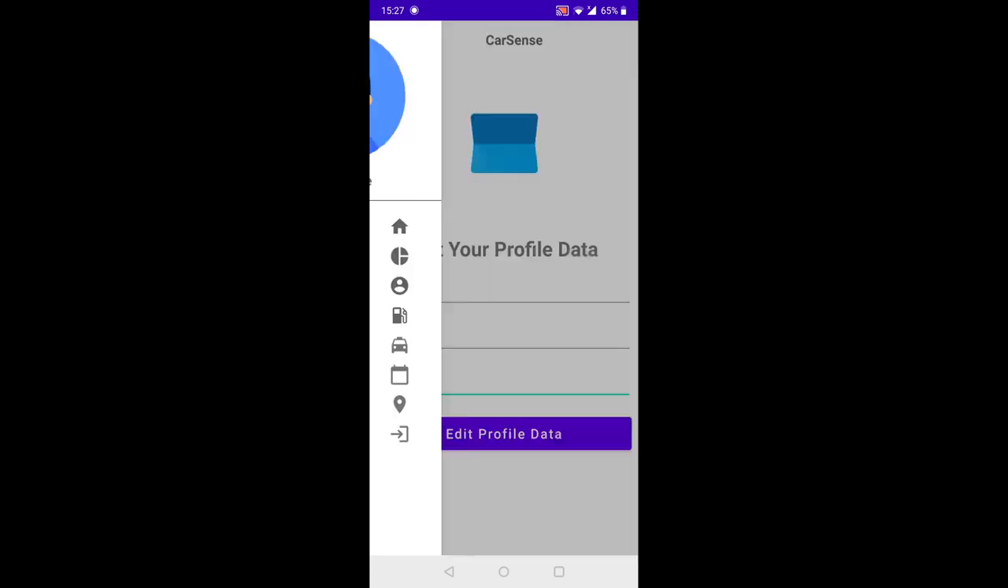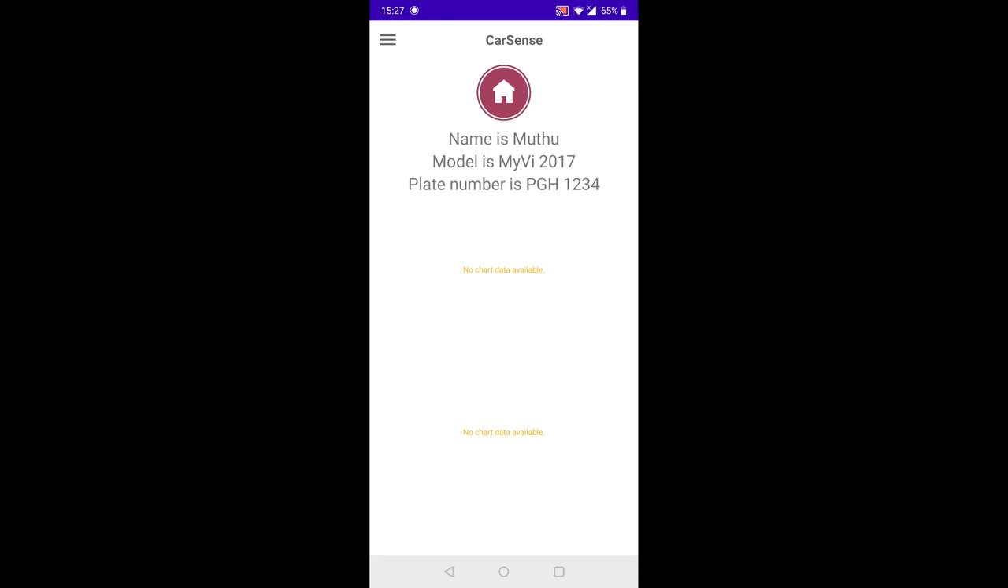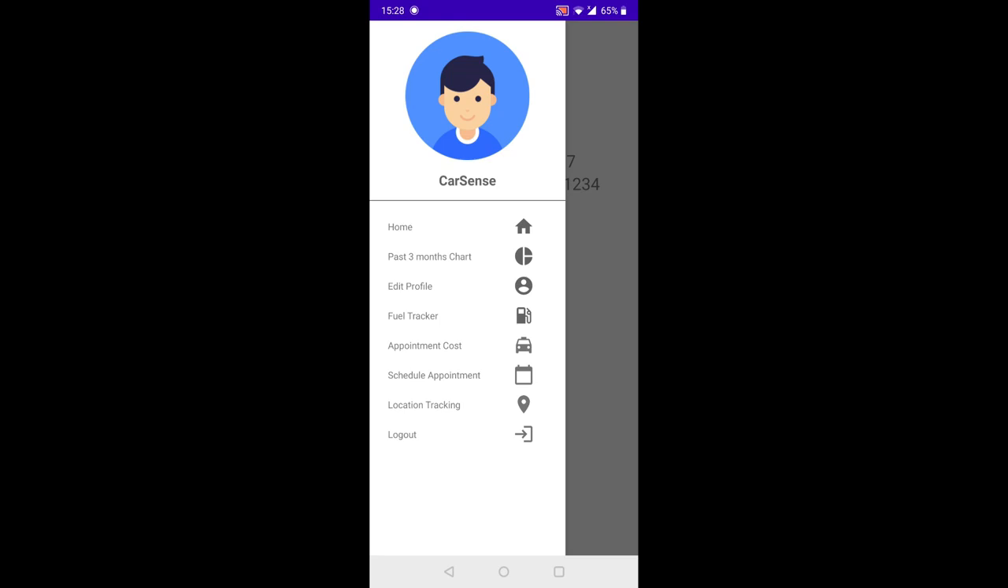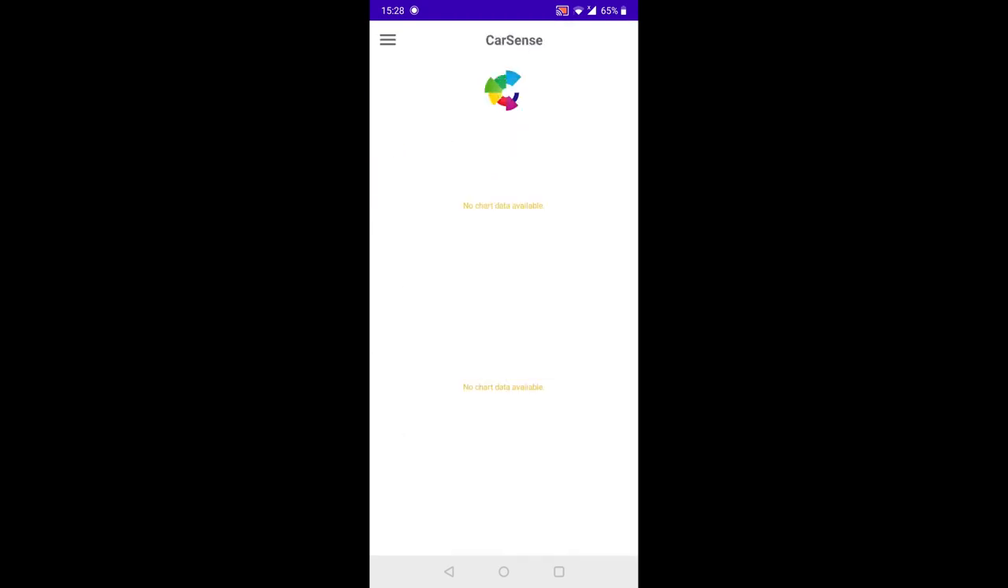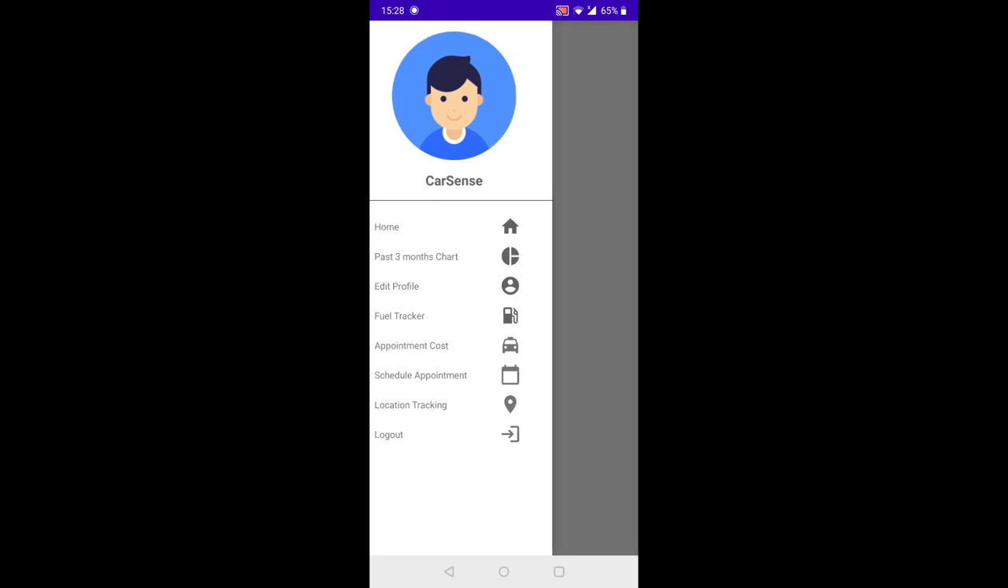So if the user clicks home, as you can see right now, there is no chart data available, and you can see that there is a home icon logo on the top of the app. So this is to basically signify that right now the user is in the home page of the application, and as you can see, this is all the data that I inputted just now, which is accurate. No chart data available. Of course, when they want to go to the past 3 months chart, there is no chart data available as well, so it displays here. So this is a brand new account with brand new data.